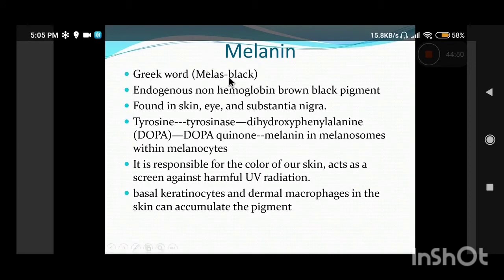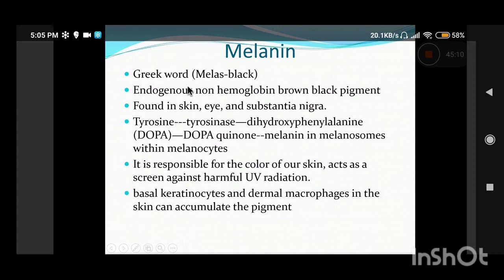Now the next pigment is melanin. The Greek word melas means black. It is an endogenous, non-hemoglobin pigment. It is not derived from hemoglobin. It is a dark brown to blackish pigment. It is found in skin, as we all know. Melanin is an important constituent of skin, eye and the substantia nigra in the brain.